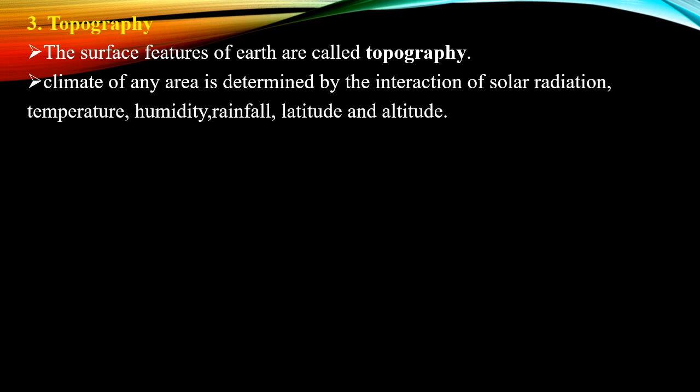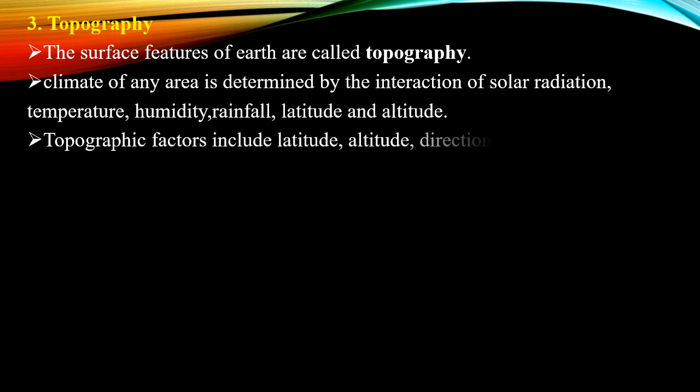There will be a variation in vegetation according to the climatic variation in small areas, which is said to be the microclimate, and even changes in the soil condition lead to a change in vegetation. The topographic factors include latitude, altitude, direction of mountain and steepness of mountain. Now let us see about latitude and altitude.